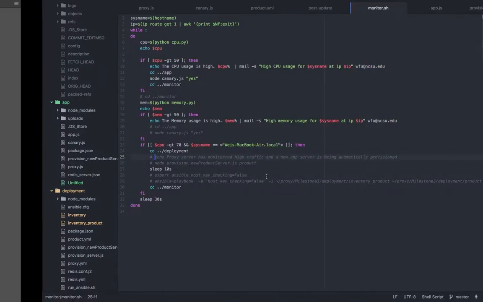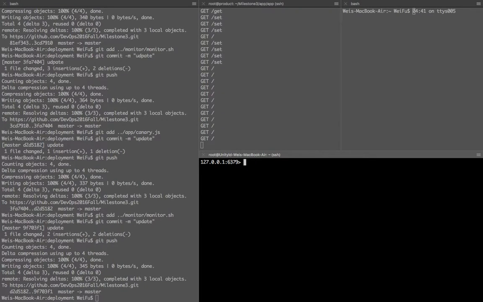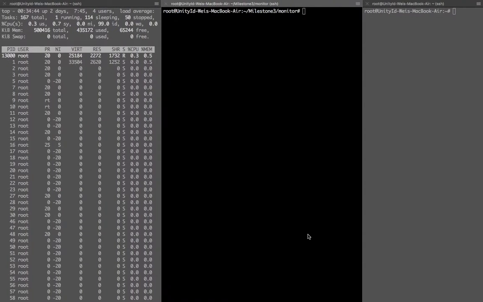In the Redis, we store a value called alert. Right now it's null. That means our proxy server can route the traffic to the staging server. So this is our staging server. This is one product server. This is another product server. Because alert is null, the proxy server can route traffic to the product server and the staging server. The staging server gets 30% of the traffic and the product server gets 70%.